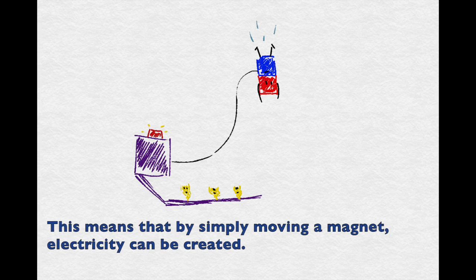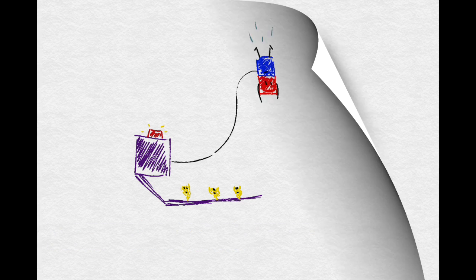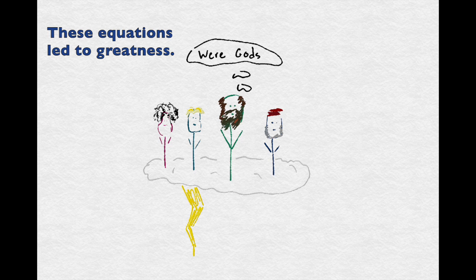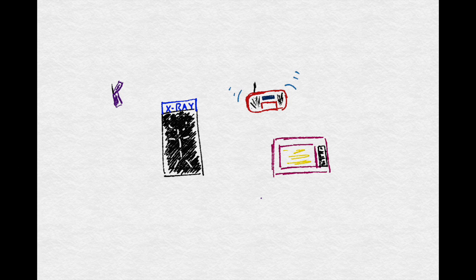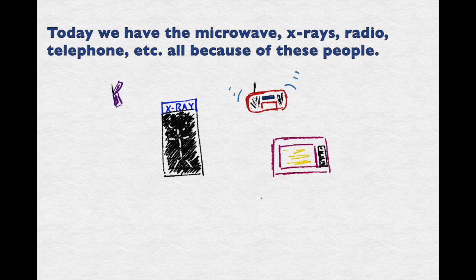This means that by simply moving a magnet, electricity can be created. These equations led to greatness. Today we have the microwave, X-rays, radio, telephone, etc., all because of these people.